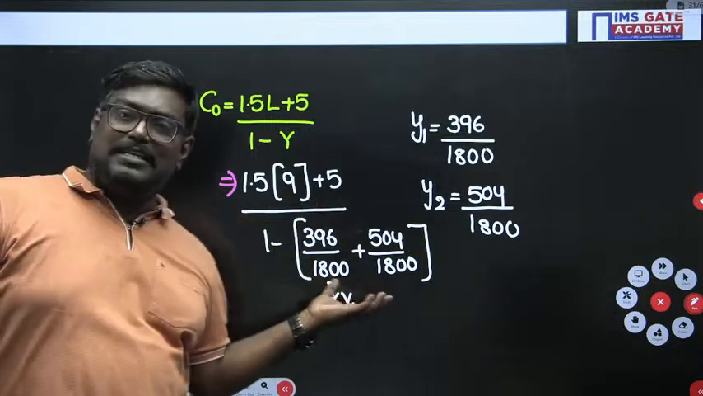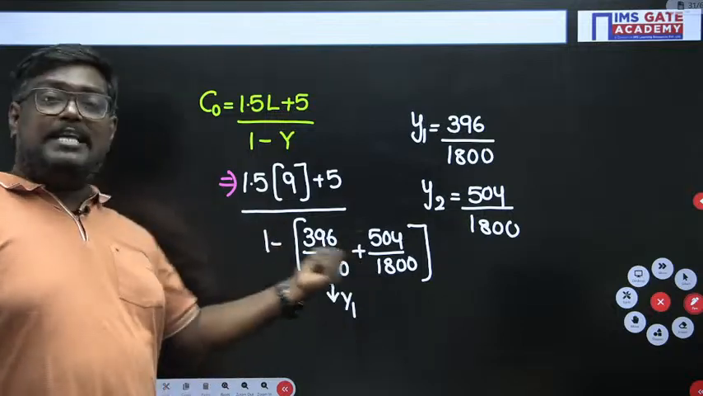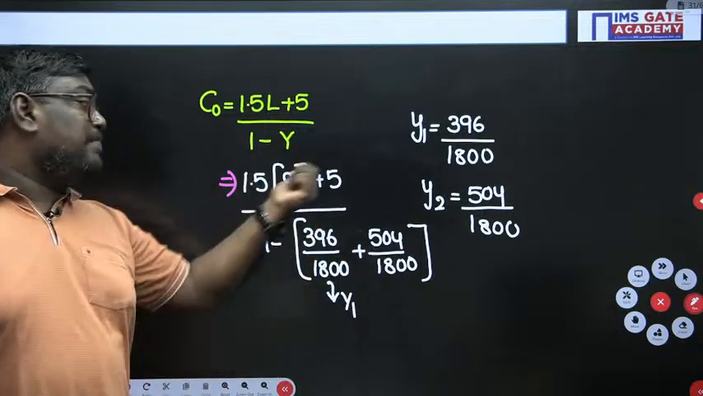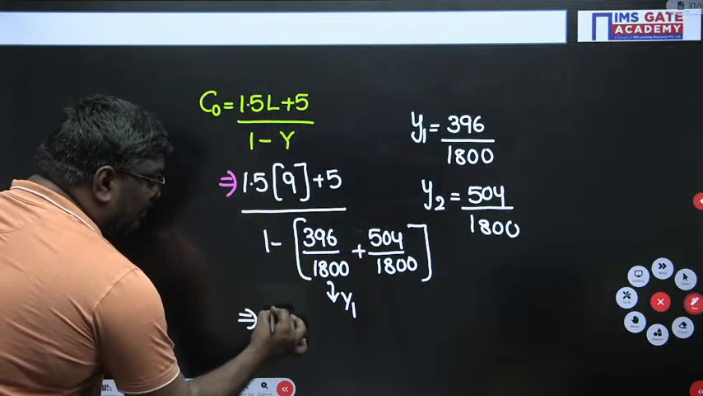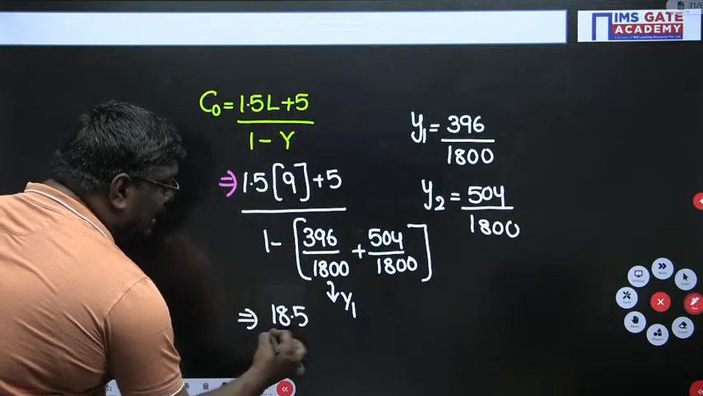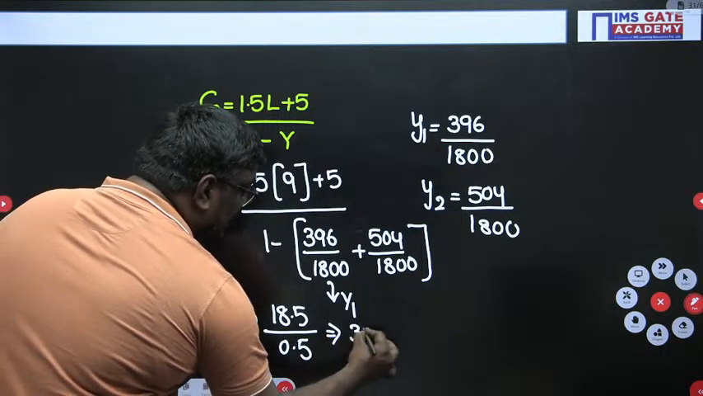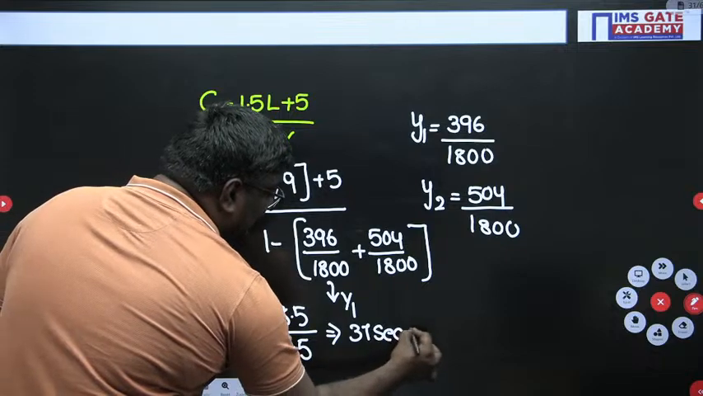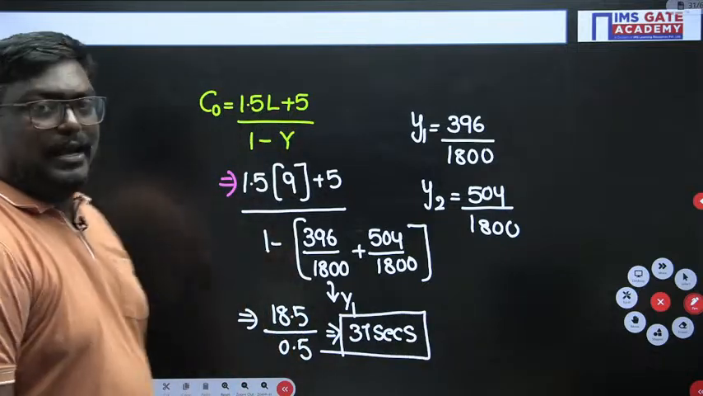Now the denominator is the same. 900 by 1800 is 0.5. So 1 minus 0.5 is 0.5. 13.5 plus 5 is 18.5. 18.5 divided by 0.5 is nothing but 37 seconds. So, my dear students, the final answer we have is 37 seconds. I hope you are clear.